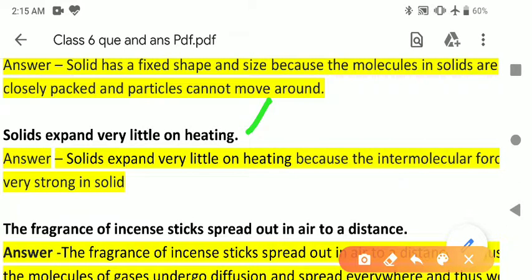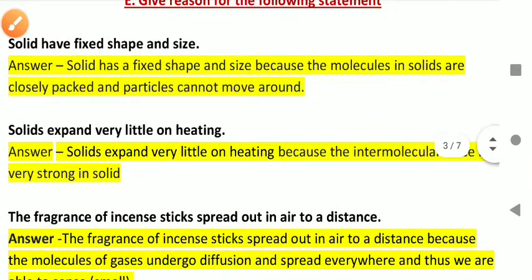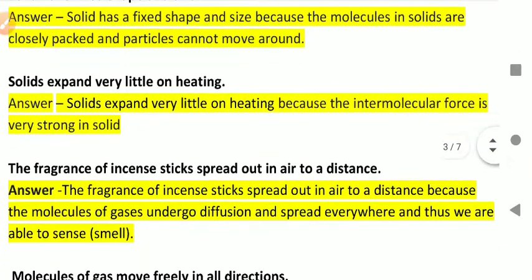Second, solids expand very little on heating. Answer: solids expand very little on heating because the intermolecular force is very strong in solid. Next,